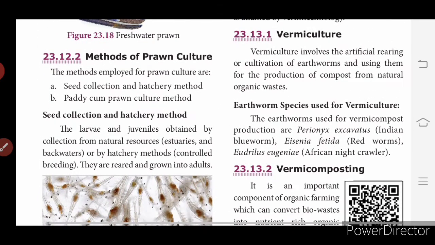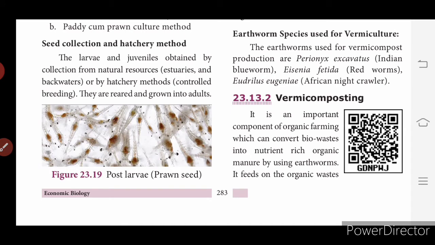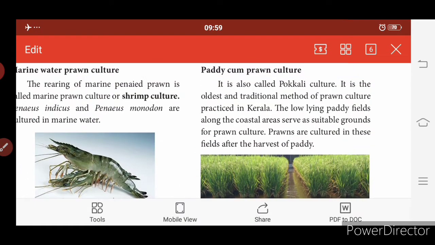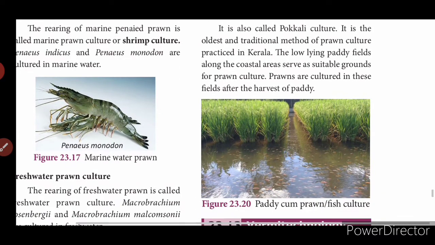Methods of prawn culture. There are two methods: seed collection and hatchery method, and paddy cum prawn culture method. The seed collection we'll see a little briefly. The larvae and juveniles are obtained by collection from natural resources or by hatchery methods. They are reared and grown into adults. The next is paddy cum prawn culture. It is also called pokkali culture. It is the oldest and traditional method of prawn culture practiced in Kerala. Low-lying paddy fields along the coastal areas serve as suitable grounds for prawn culture. Prawns are cultured in these fields after the harvest of paddy.